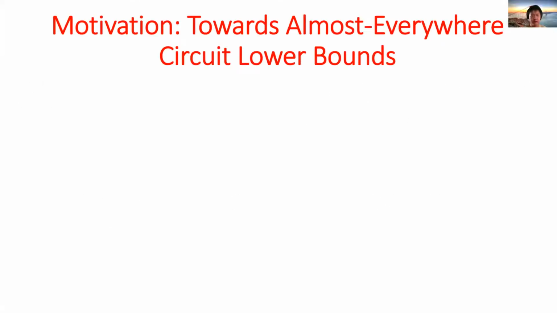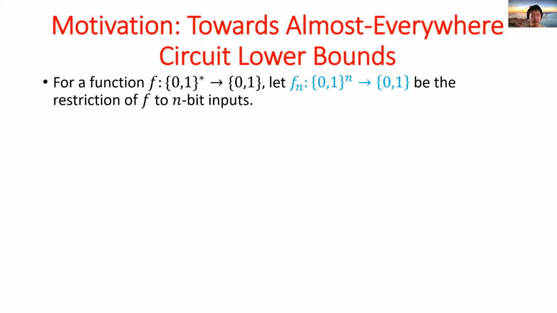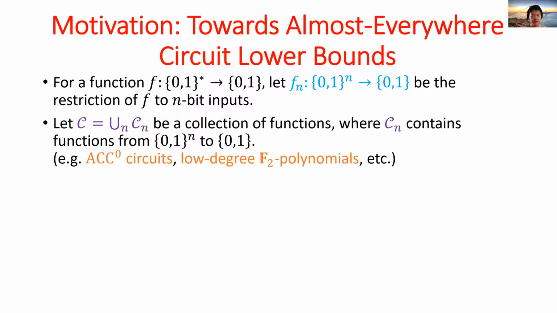First, I will give some motivation of our work. For a given function f, let f sub n denote the restriction of f to n-bit inputs. Let C denote a typical collection of functions, where each C sub n contains functions from n-bit inputs to 1-bit outputs. For example, C could be a circuit class such as ACC0 or the set of low-degree F2 polynomials. We will define ACC0 later.